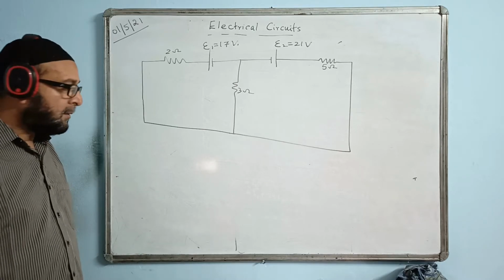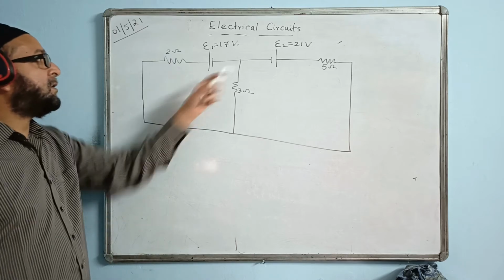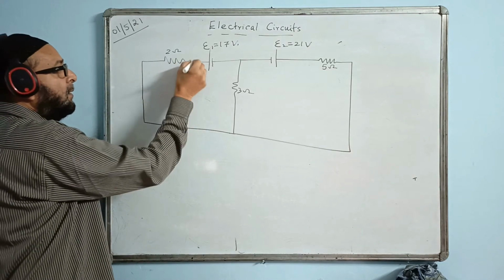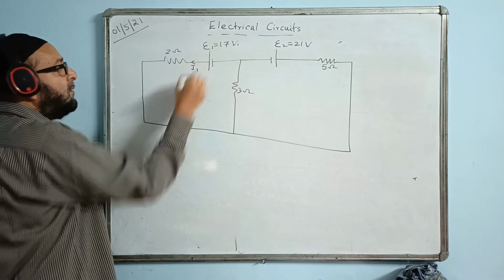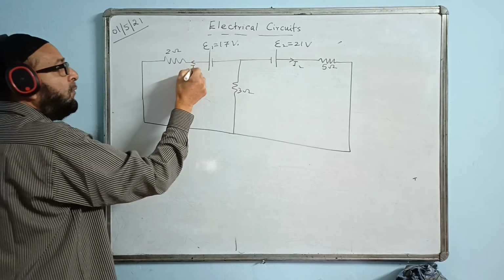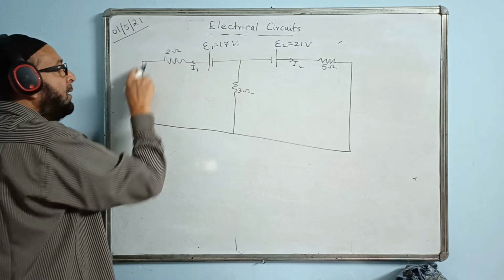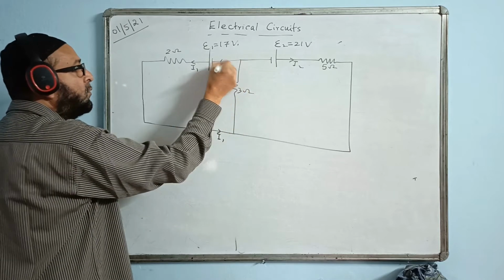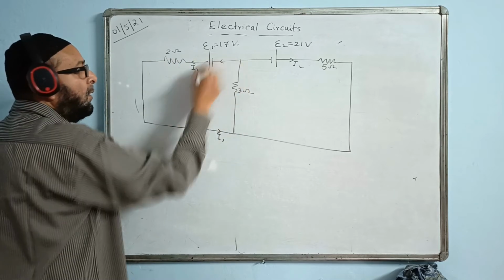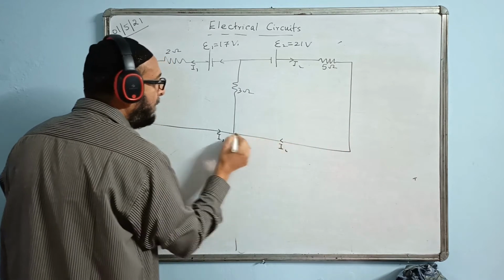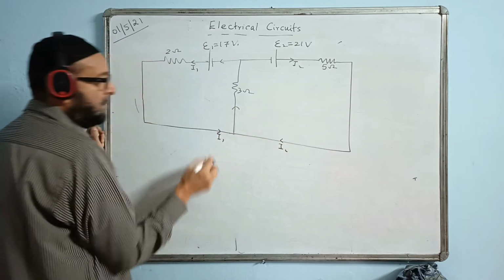Let us find the current through each of the resistors. First draw the diagram, and suppose this current is I1 and this current is I2. Current will be circulating this way. I1 will come here and go back to its own source, and I2 follows its own path.